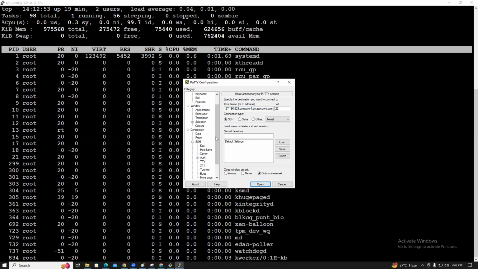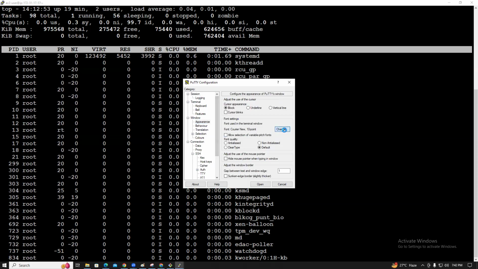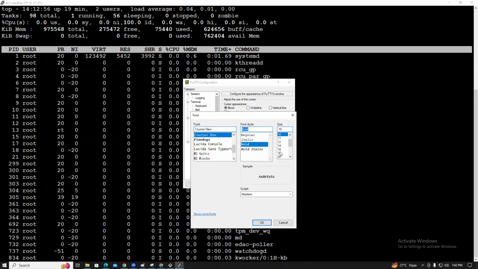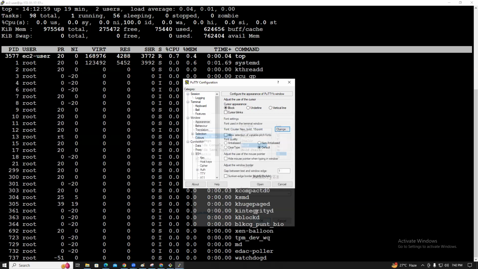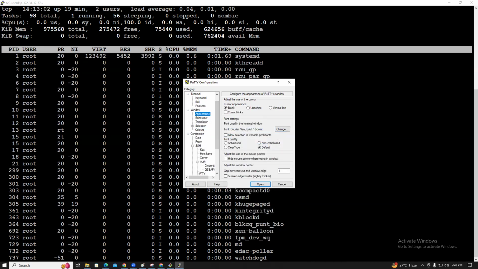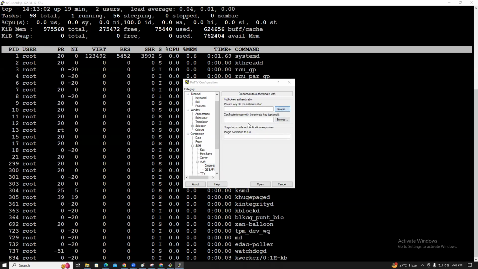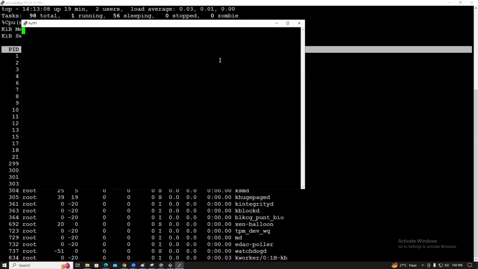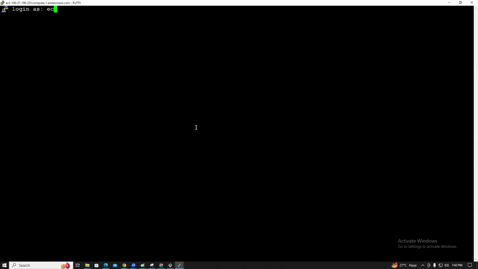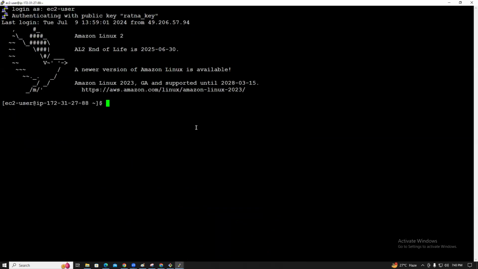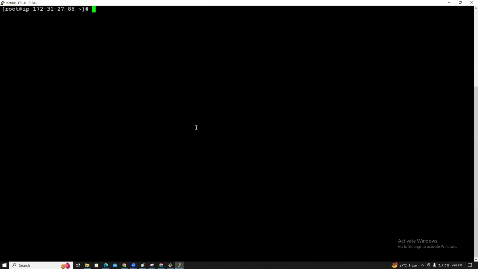Appearance. So directly we can select the appearance change. Bold 18. Okay. Path credentials. Open. Is it the EC2 user? Guys, understood? Sudo su. Now let's create the. So first you need to install the Ansible.